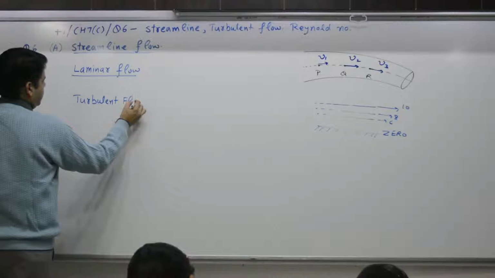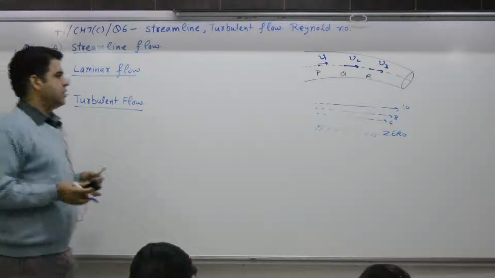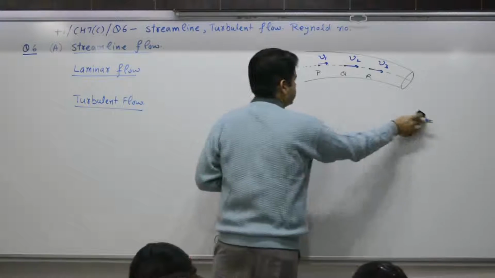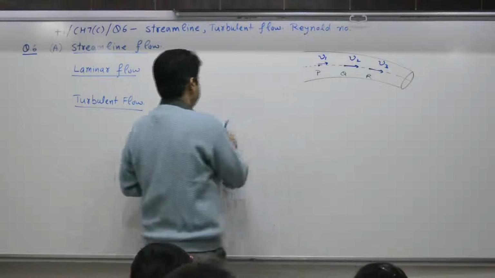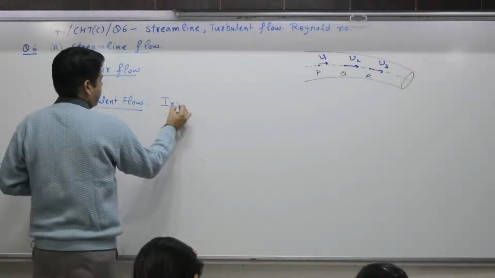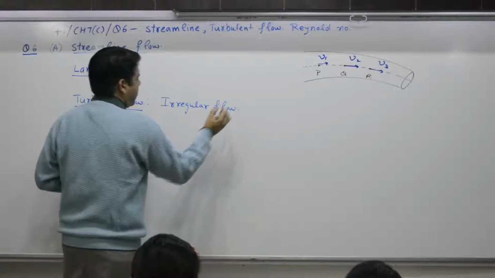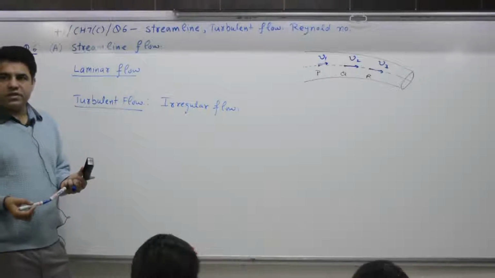Turbulent flow. This is exactly opposite to streamline. What was streamline? Disciplined, regular. Turbulent flow is irregular, unorganized, random, haphazard. How?